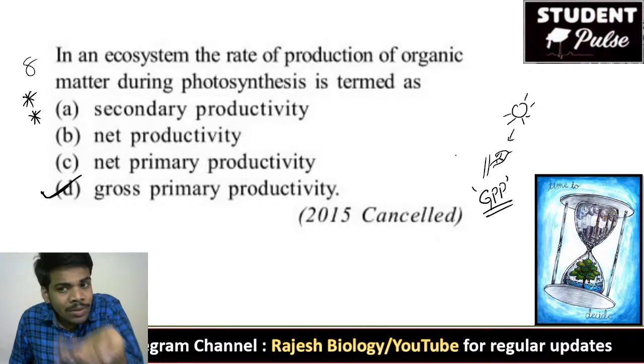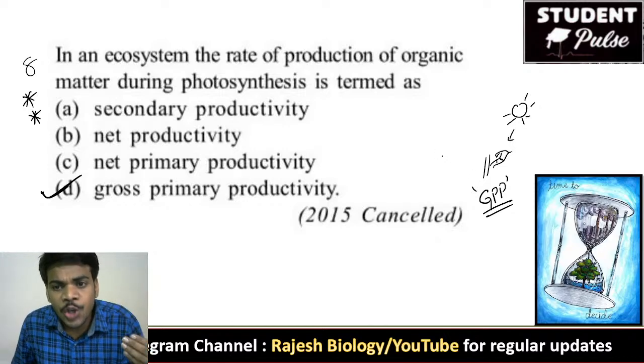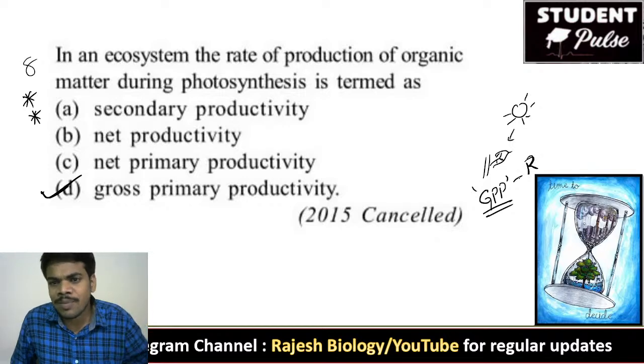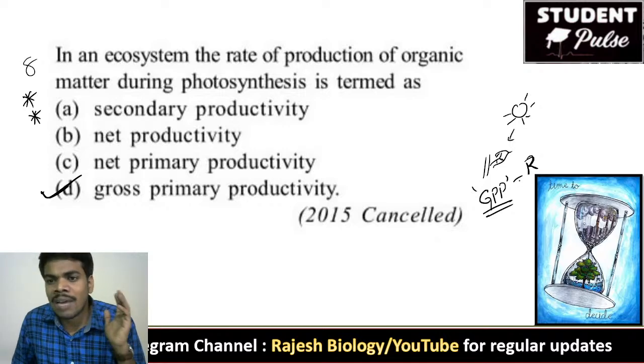And we cannot receive that gross primary productivity because some of the energy created by the plant is consumed in the form of respiration or other metabolic activities, because plants also require energy to continue their lives.